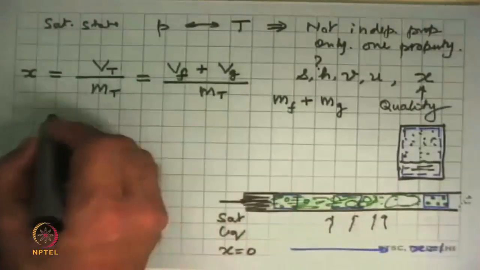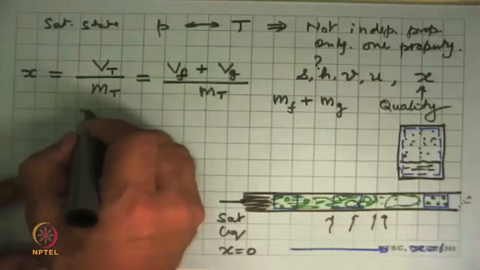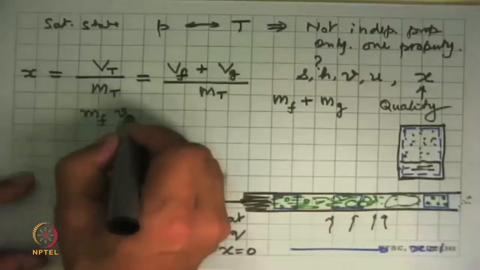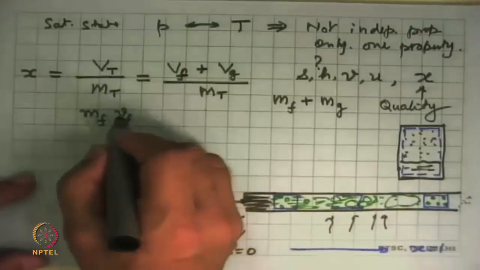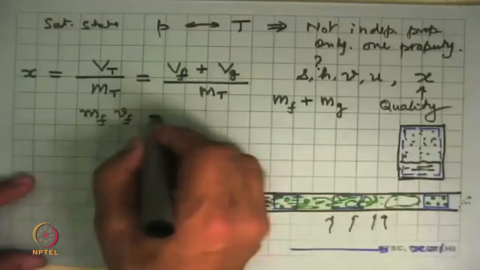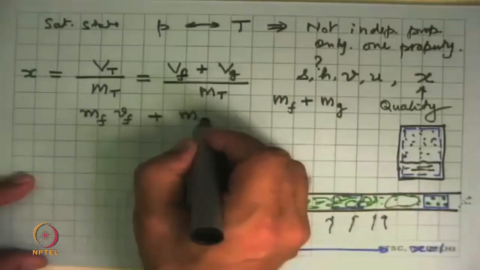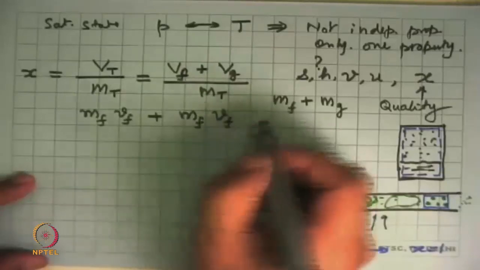The volume itself we can write in terms of specific properties. This is mf into vf, the specific volume of the liquid. So that is the volume occupied by the liquid. And similarly, the mass of the vapor multiplied by the specific volume of the vapor.